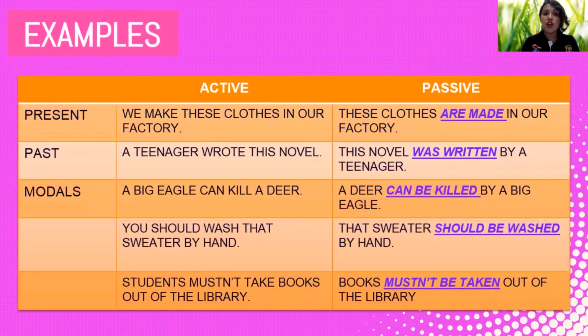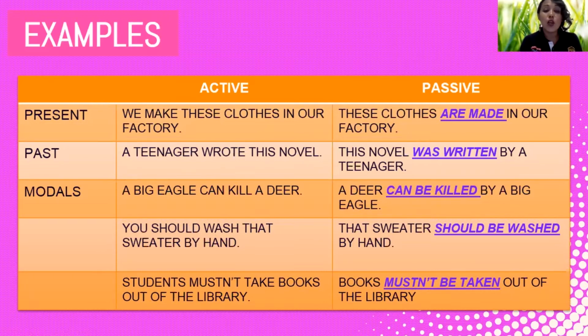For example, we have here this chart. This chart is divided in 3 columns. In the first column, we have present, past, and modals that are the passive voice that we are going to practice, okay? Then the active voice examples and the passive voice with the structure underlined, okay? So in present, we make these clothes in our factory, okay? Well, when we change this sentence into passive voice, we say these clothes are made in our factory.